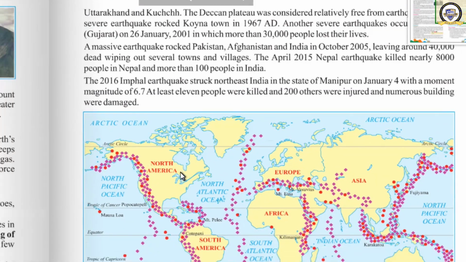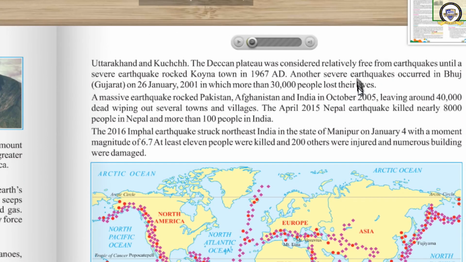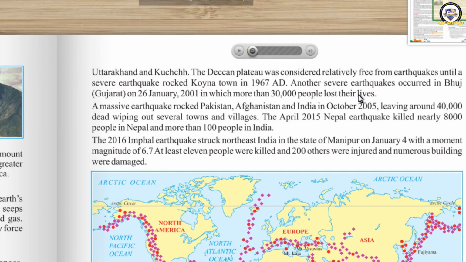Where is Kutch? In Gujarat. In these places, severe earthquakes occurred and loss of life and property occurred many a time. The Deccan Plateau was considered relatively free from earthquakes until a severe earthquake rocked Koyna town in 1967 AD. Till 1967, the Deccan Plateau was considered free of earthquakes. But in 1967, there was a severe earthquake in Koyna.